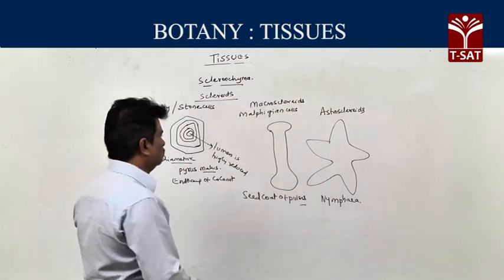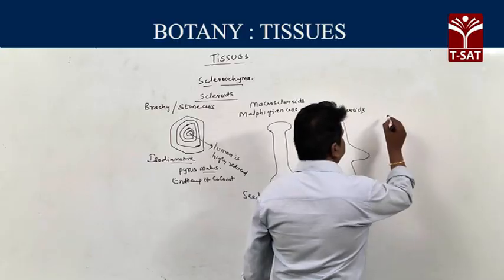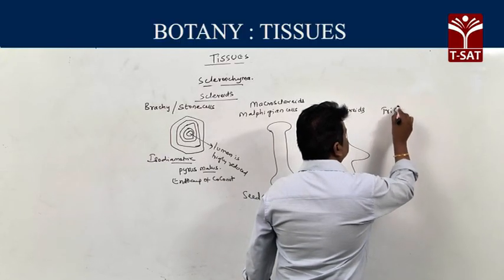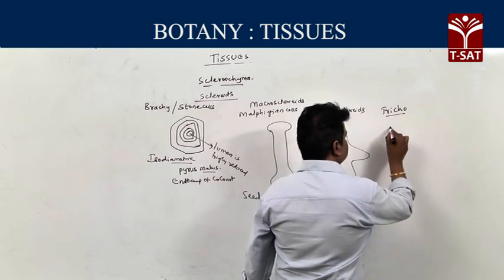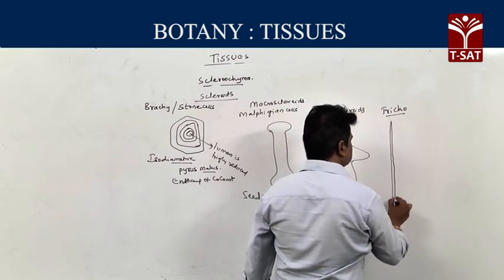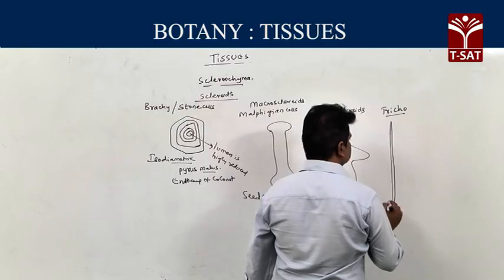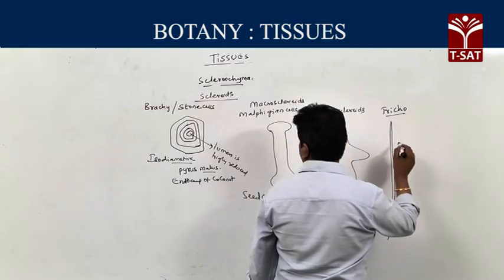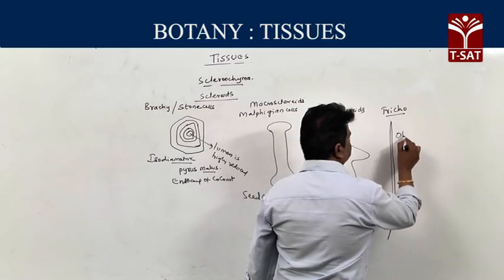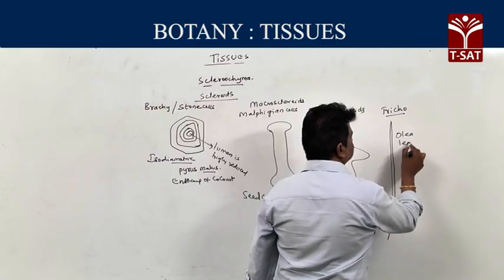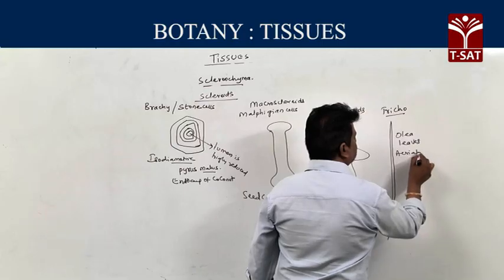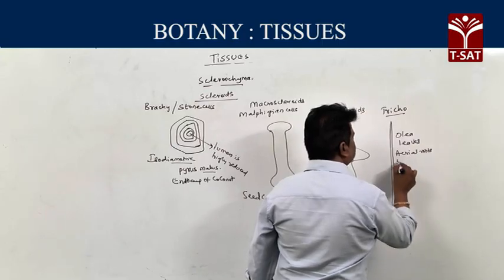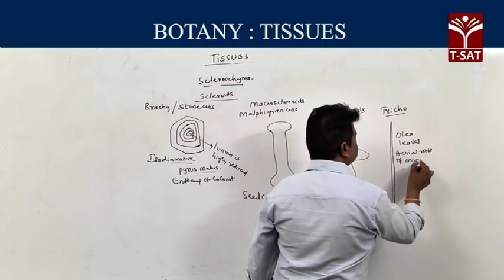Then the fourth one, trichosclereids. Trichosclereids means hair-like sclereids. Examples for trichosclereids: one is Olea leaves and second one is aerial roots of Monstera.